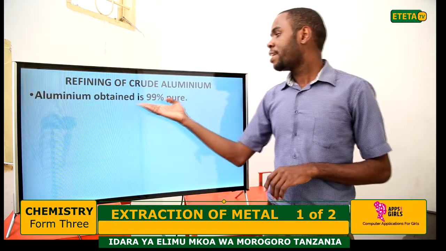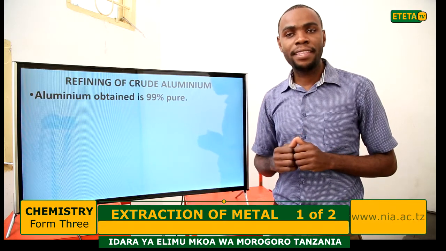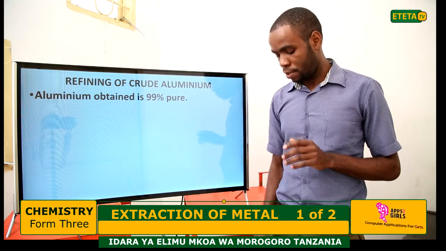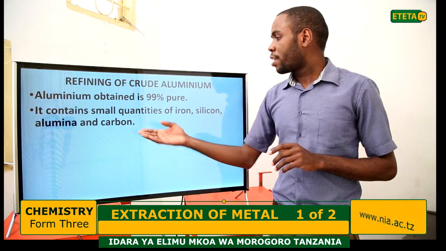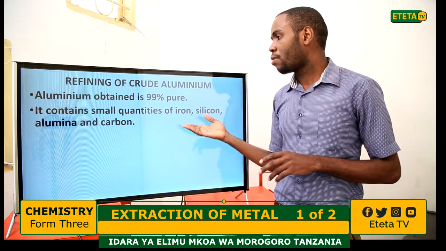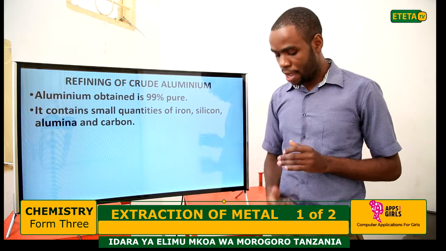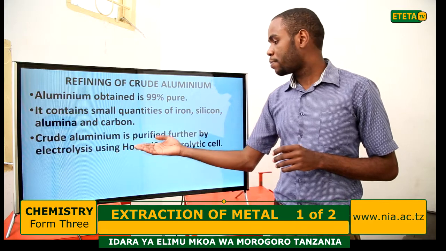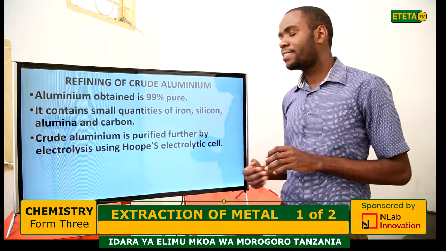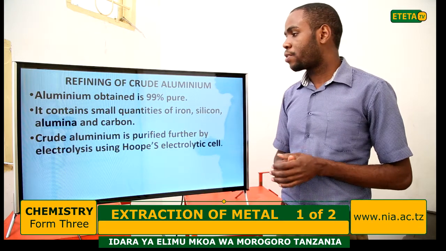Now, the aluminium obtained is 99% pure. There is 1% of impurities. So, it contains small quantities of iron, silicon, alumina, and carbon. These are impurities which are contained in crude aluminium. So, crude aluminium is purified further by electrolysis using the Hoope's electrolytic cell.